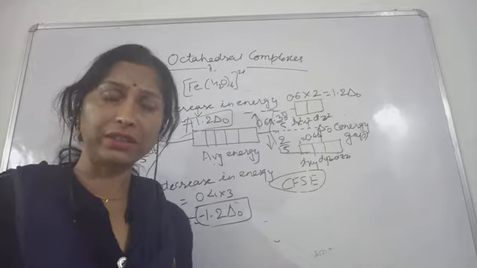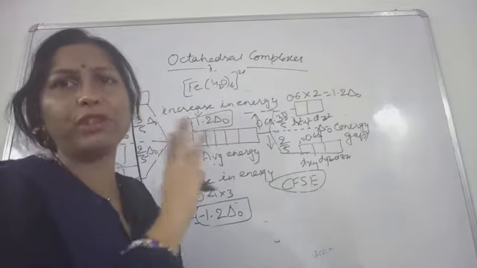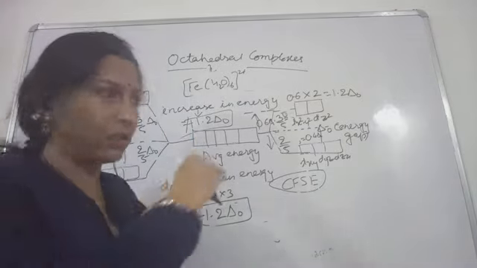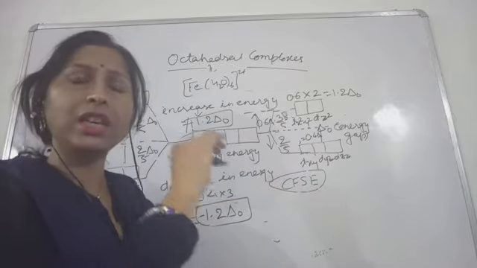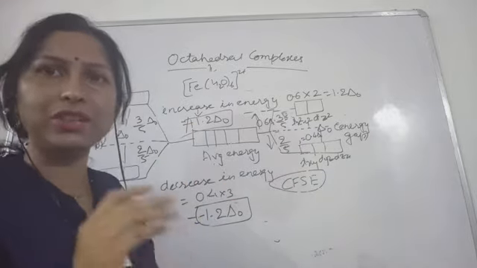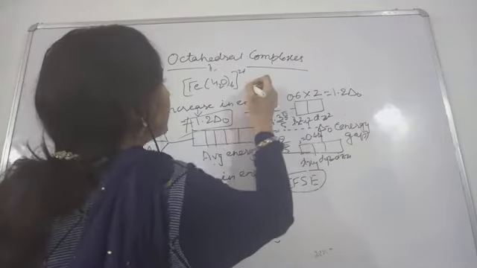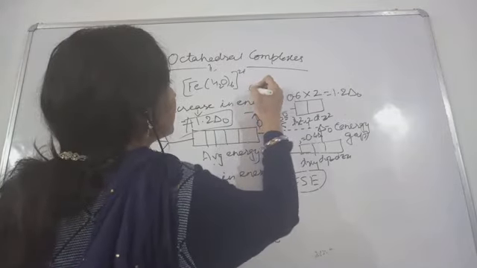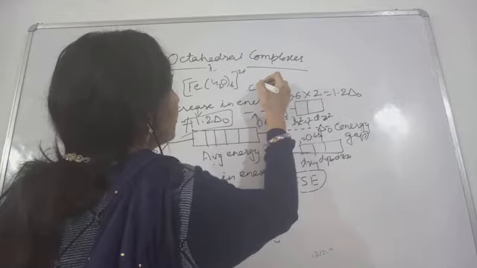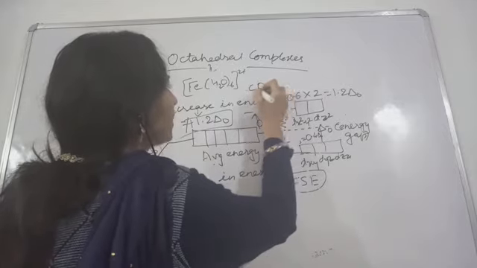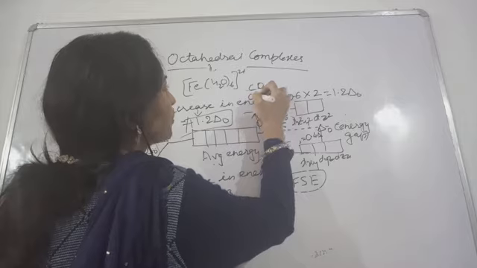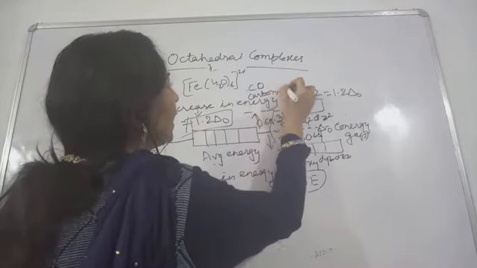H2O is weak field. See, strong field ligands, do remember only 4 strong field ligands are there in your NCERT textbook, only in your syllabus. Only 4 you do remember that they are strong field ligands. What are those ligands? First of all, more priority will be of this CO. CO is carbonyl, so if you want, you can note down this carbonyl.